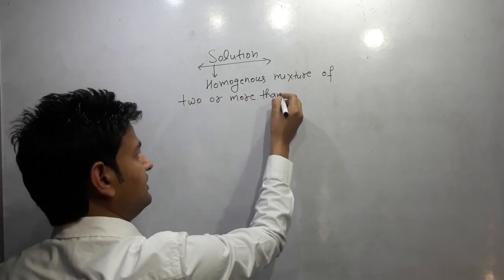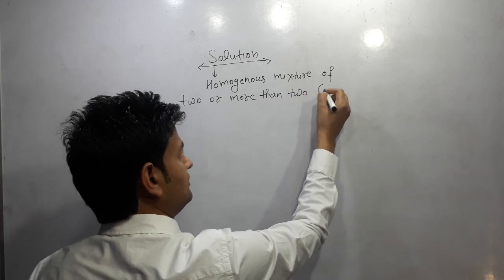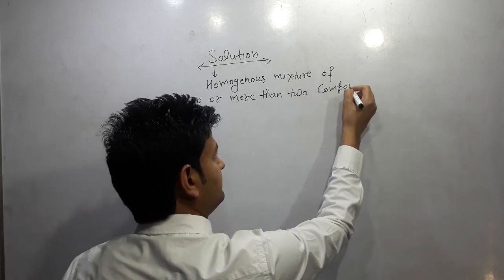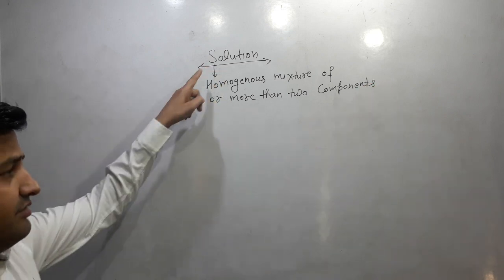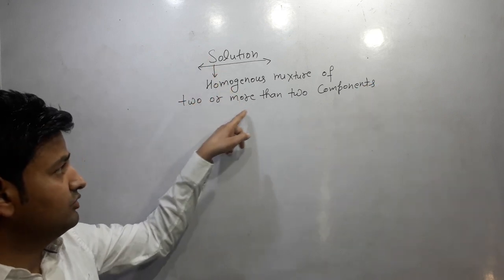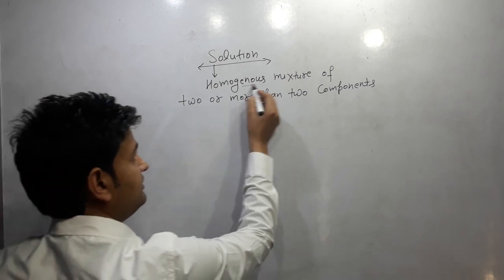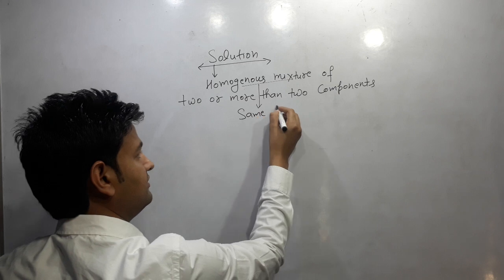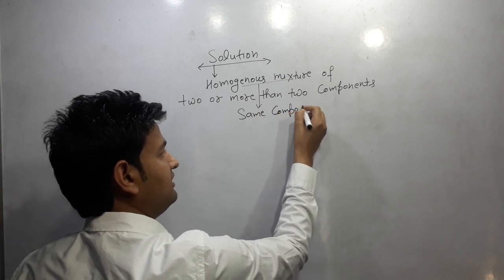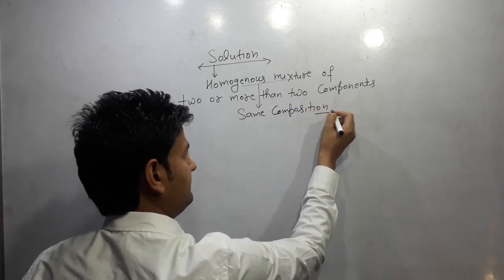Homogeneous mixture means which has the same composition and properties throughout the mixture.